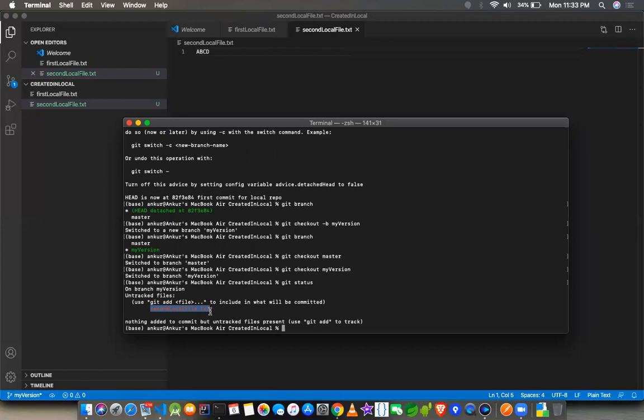I need not push it. I need not have it staged. It will still be in my file system, not on my Git. So imagine somebody messed up your system and tries to delete this file. Your Git might not have a track of it, and you might lose that file. But if you have that file in the Git, staged sometime back, or even in future, if you want to go back to the file, it will come because Git has the record. So that is how it works.